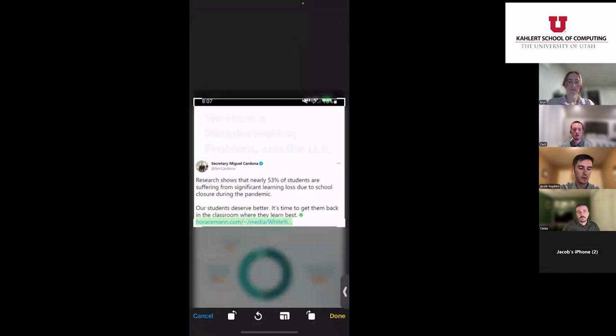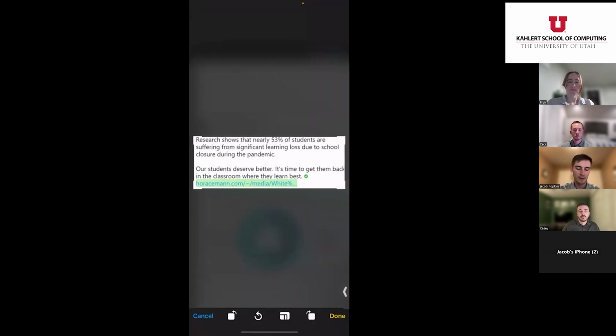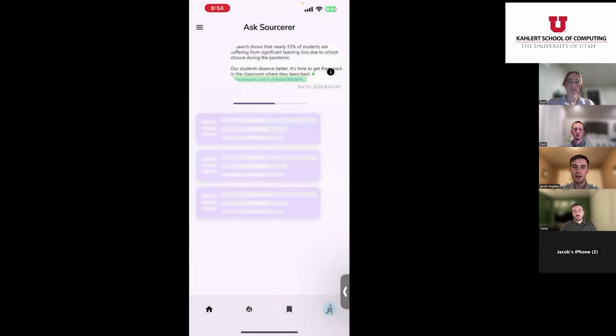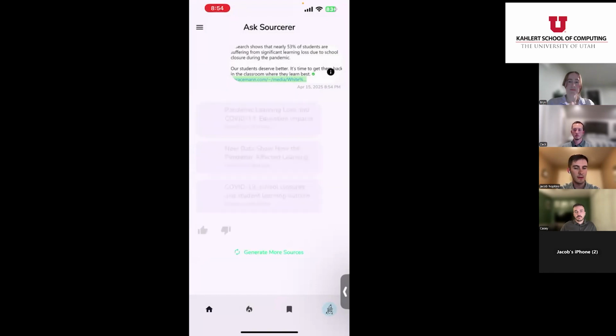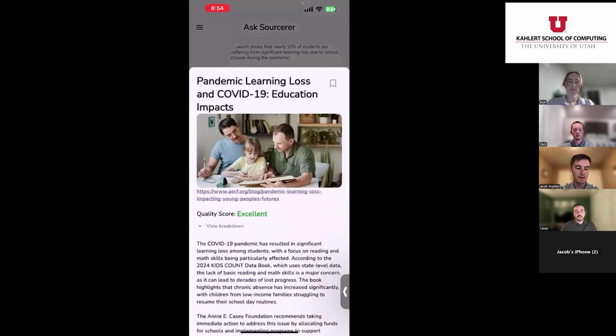So if I go ahead and crop this down to just this text, as soon as I hit done, it's going to get sent to our backend and then our data pipeline to start gathering these sources and start generating these summaries and these ranking scores for those said sources. So we can see it here. We got three sources back, and we can see that they are classified by topics. It determined that these were based on health and medicine. If we take a look at these sources, we have a handful of helpful information here.